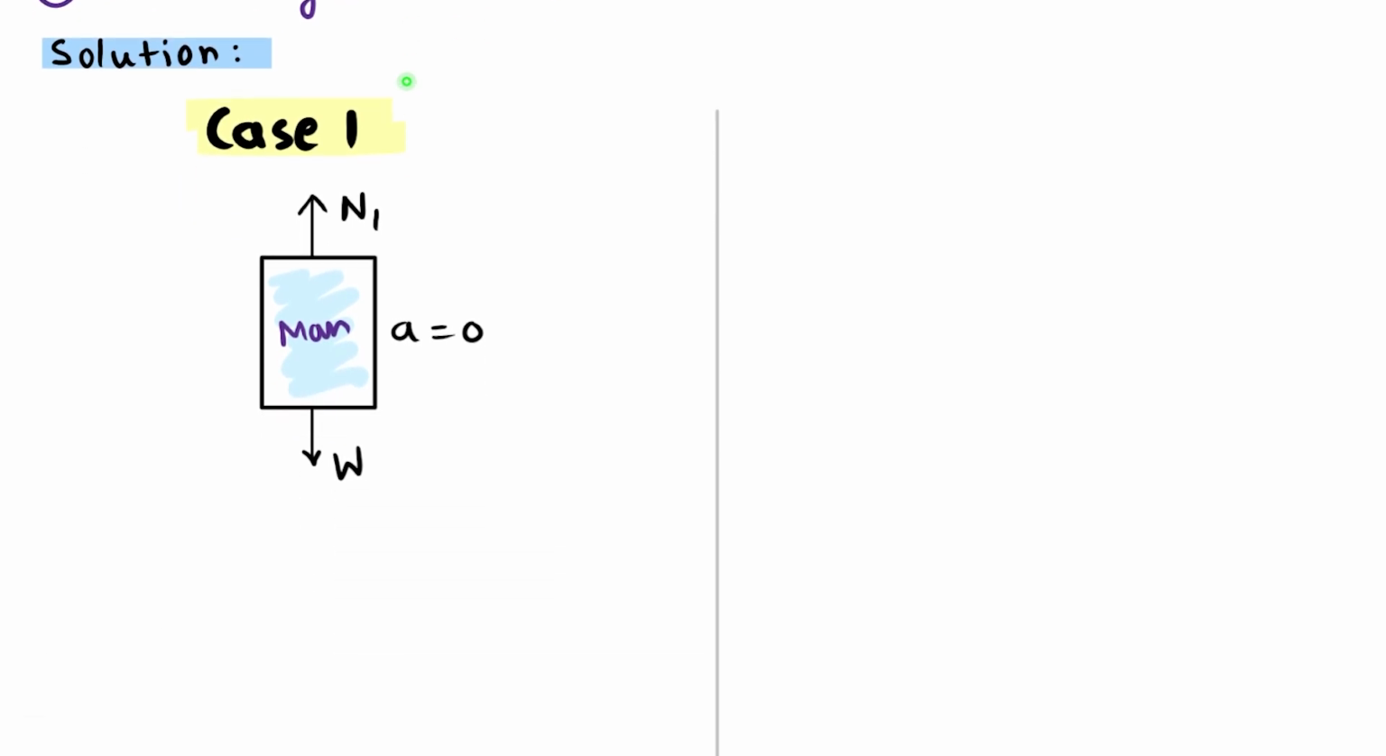So if we take the man as a system and draw the FBD, we can resolve all the forces. We see that on the man, a force due to Earth's gravitation will act, which is its weight, in the downward direction, and a normal force will act in the upward direction. This is because our man is standing on a weighing machine.